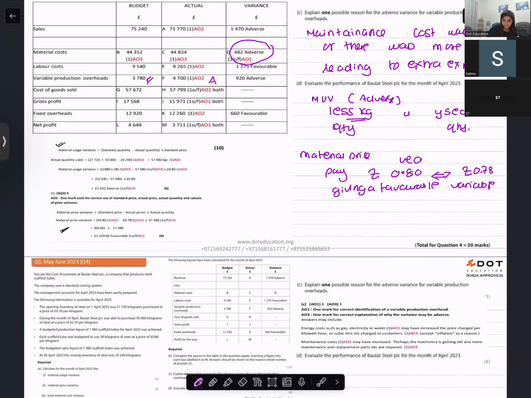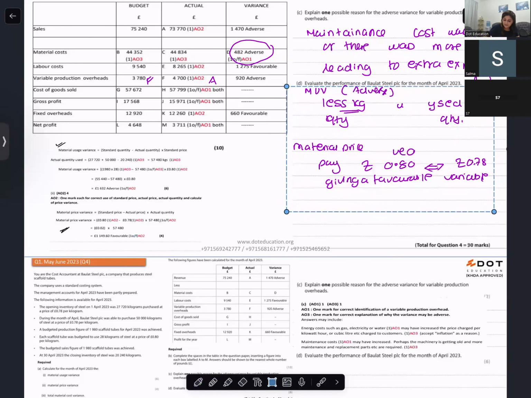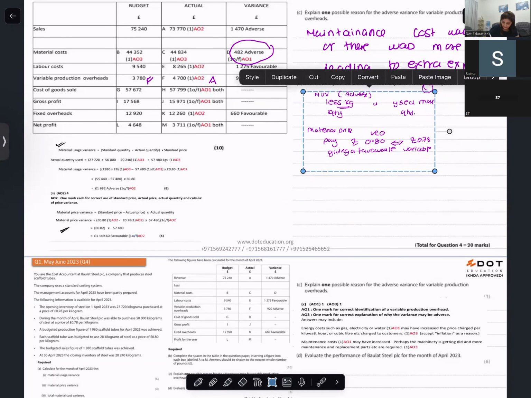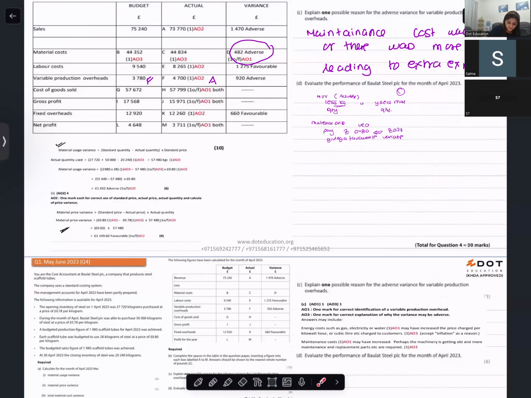Can you see that? So this is not good performance by Batul Steel. The performance is not good because the cheaper material led to more wastage. That much only, not too much you have to say. Labor. Labor cost showed a favorable variance, maybe because of the efficiency of the worker.